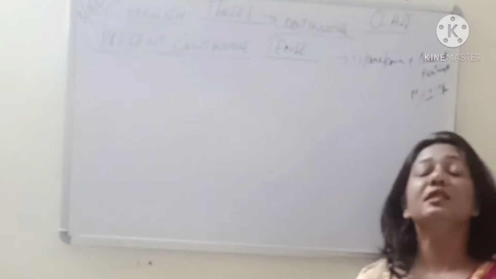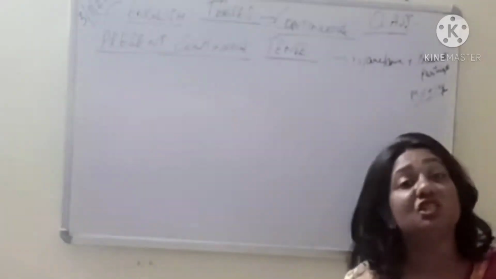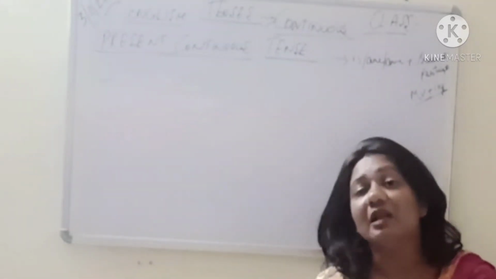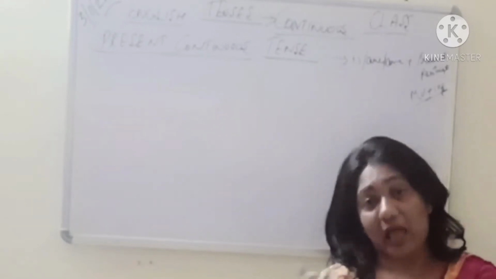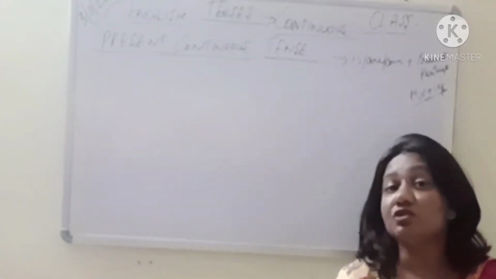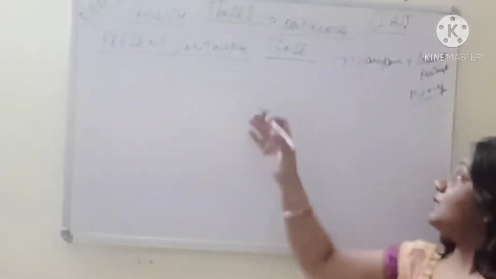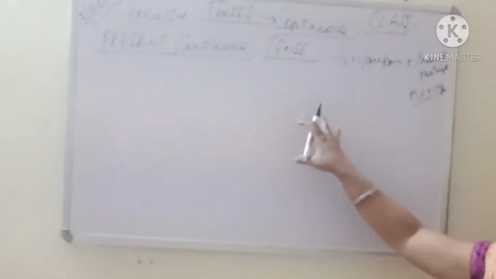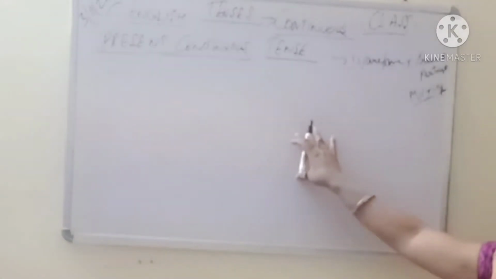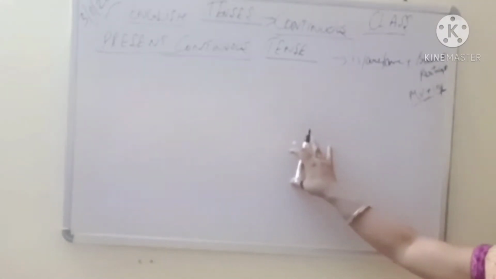As we have done in the simple present tense, that various situations I have given you where it can be used. For example, for the habitual activities, for the universal truths, with the exclamatory sentences beginning with here and there. Similarly, for present continuous tenses also there are some situations which you should remember where you need to use your present continuous tense. So let's take it one by one now.